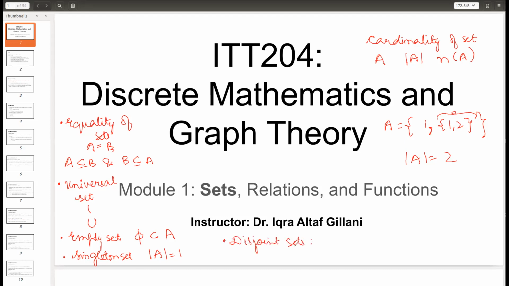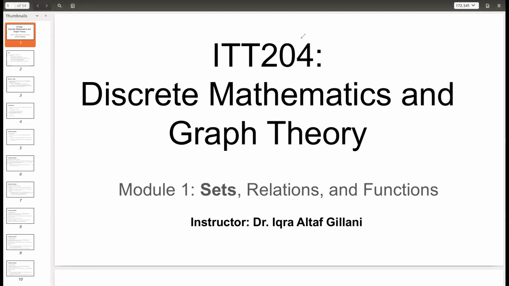So what are disjoint sets? Does anyone recall what disjoint sets are? Yes, class. Yes, disjoint sets are those sets which have no common elements. Even if you have one common element, then they are not disjoint. Any two sets having no common elements at all are your disjoint sets. So this is what we had discussed yesterday.